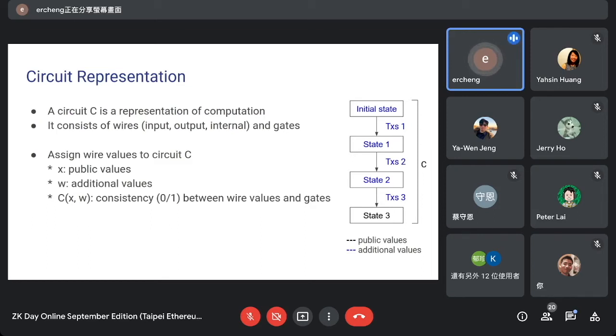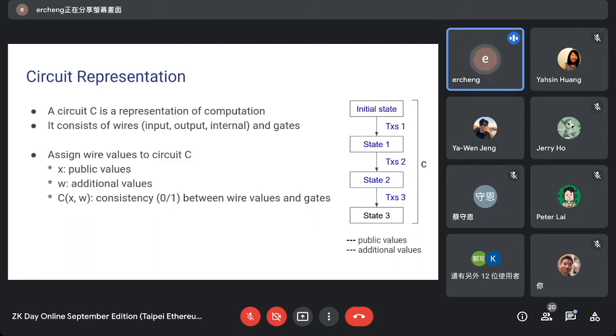Now if we have a circuit, we can try to assign values to the circuit wires. Let's distinguish two kinds of value assignment. The first is public values, and the second is additional values.